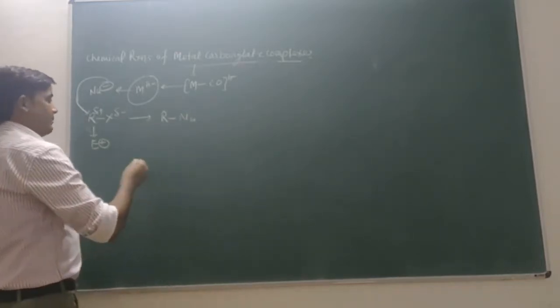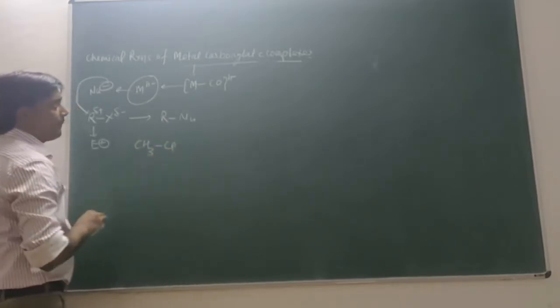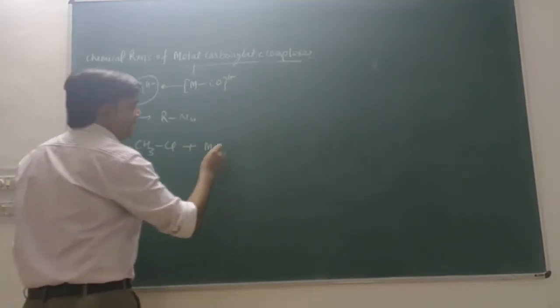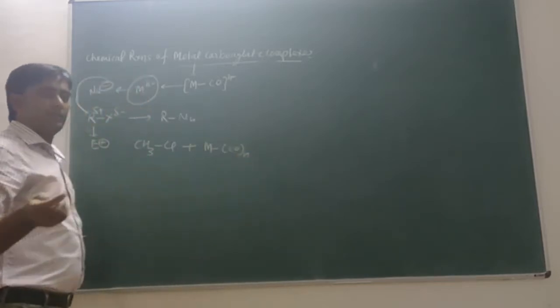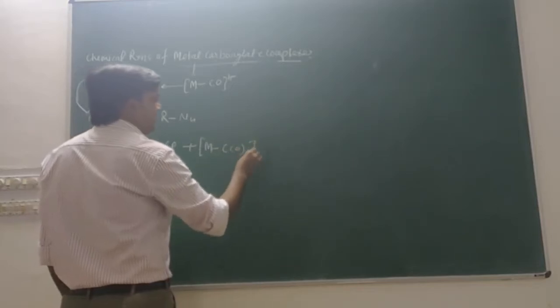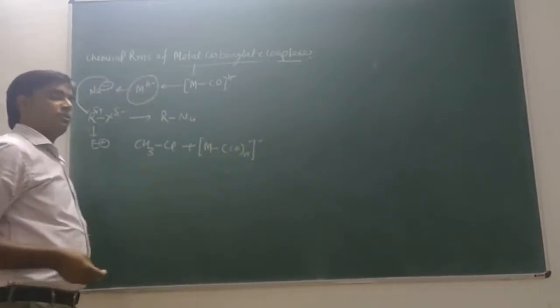We can take a simple example. This is CH3 and this is Cl, and this is your metal carbonyl complex, any metal, and the number of carbonyl ligands may be 3 or 4 according to the 18 electron rule. And this is your negative charge, so this is your metal carbonylate complex.